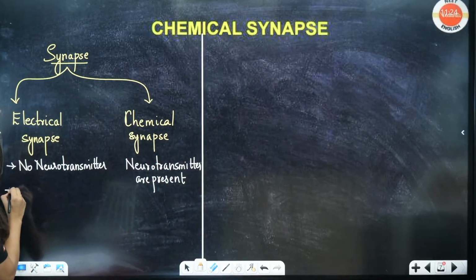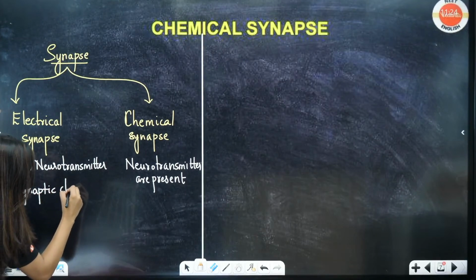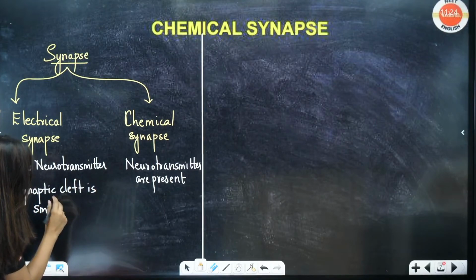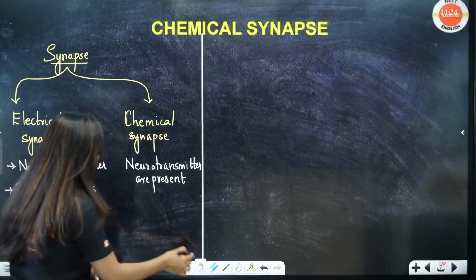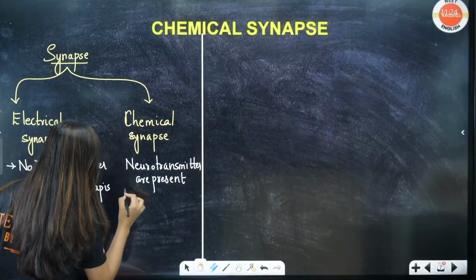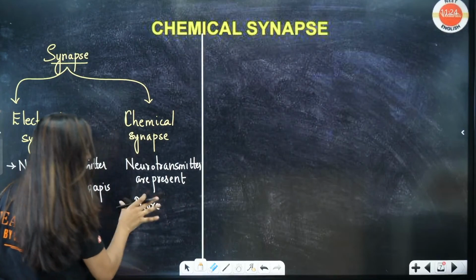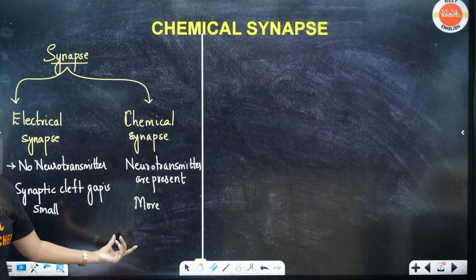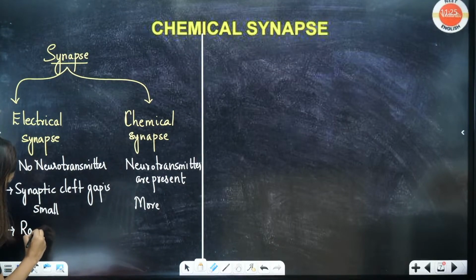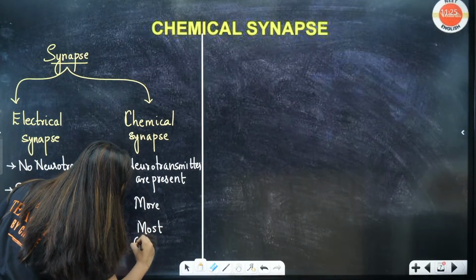You can write gap junction also. The synaptic cleft gap is small here, and it is larger this side. Next thing students, this is a very rare one, and this is the most common.